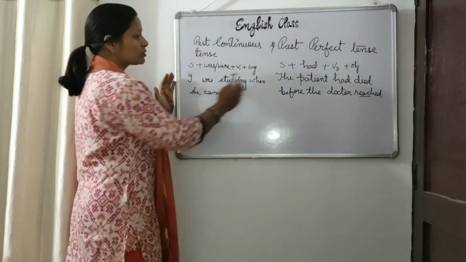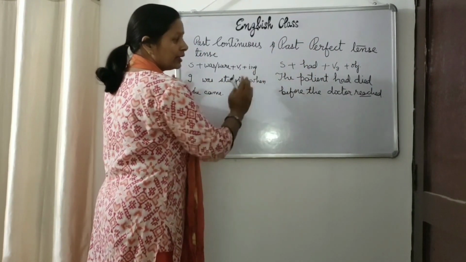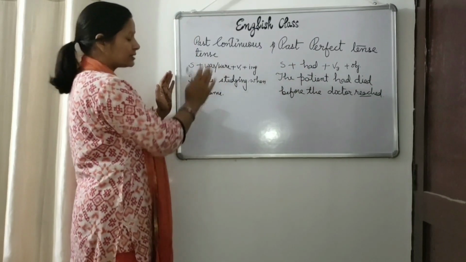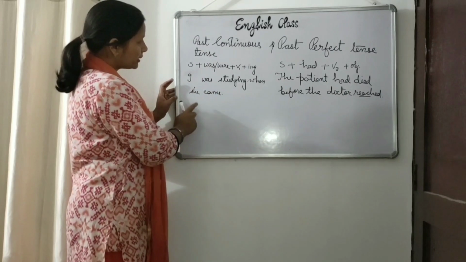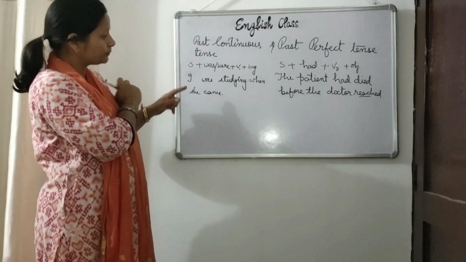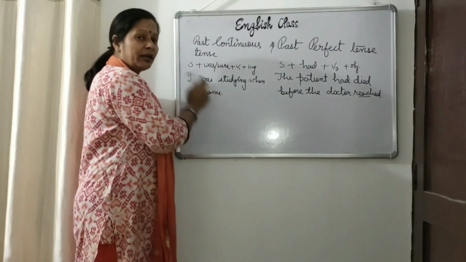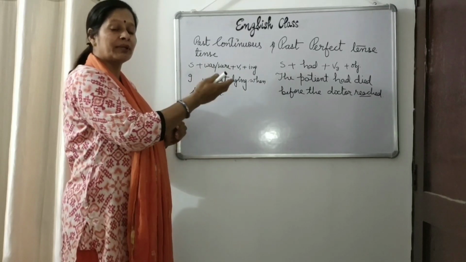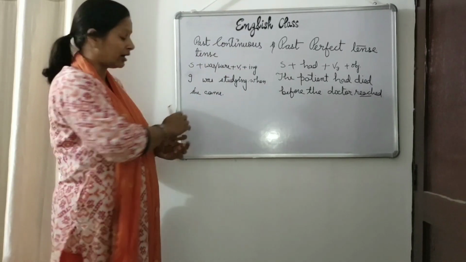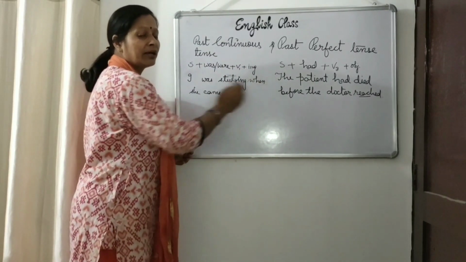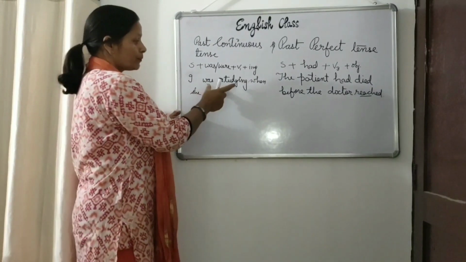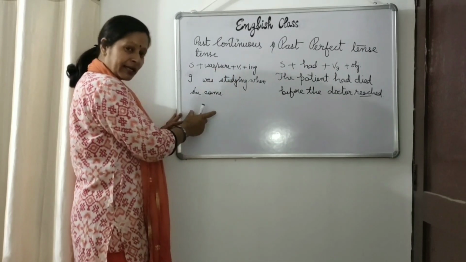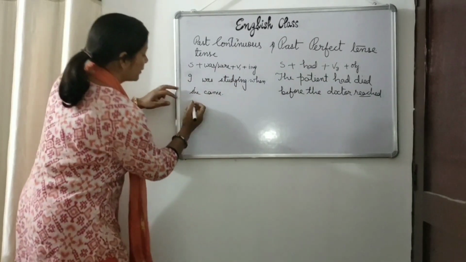So again in these two tenses we have to take a pair of sentences. One more sentence in past continuous tense. मैं पढ़ रही थी जबकि मेरा भाई खेल रहा था. I was studying while my brother was playing. So you can use the two pairs, past continuous tense and again past continuous tense.